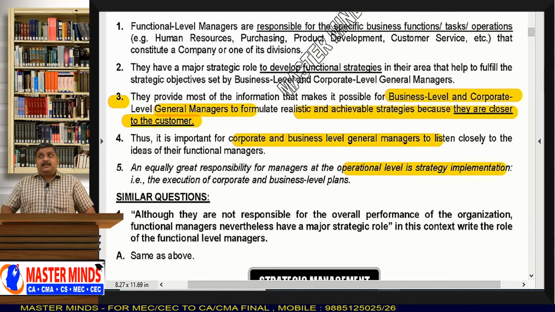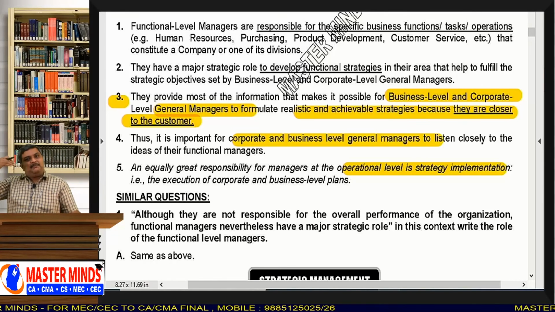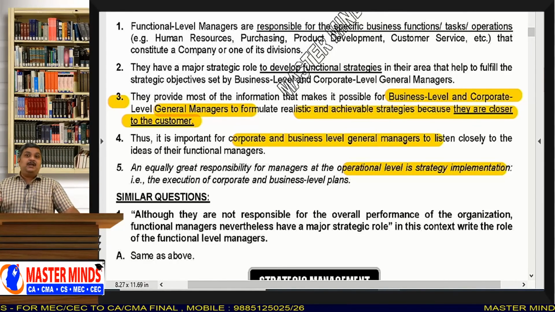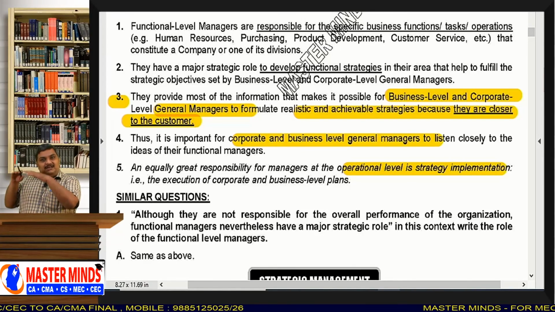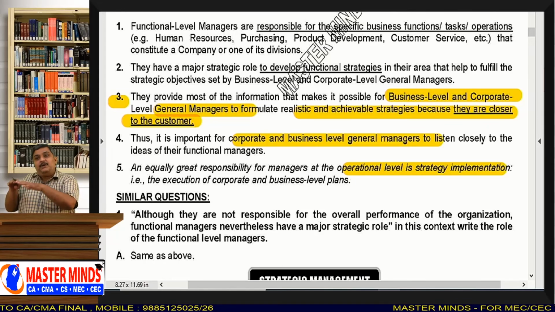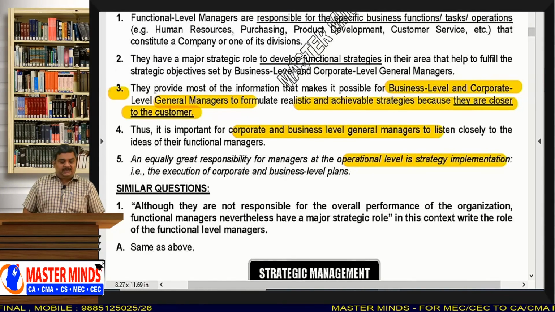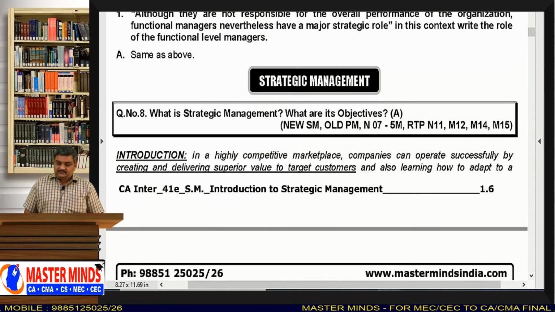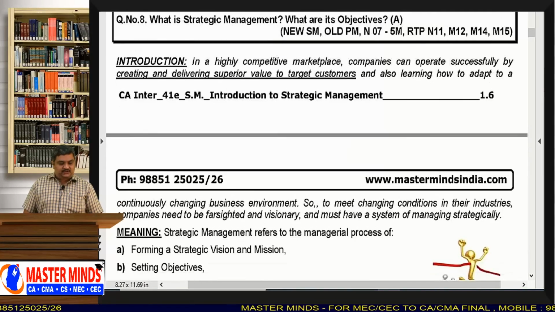So see, the corporate level people formulate the strategy, and the business level people also formulate the strategy. But who will implement the strategy? It is the low level, the functional level people who implement the strategy in the business field. And right here we have another question: what is strategic management and what are its objectives?